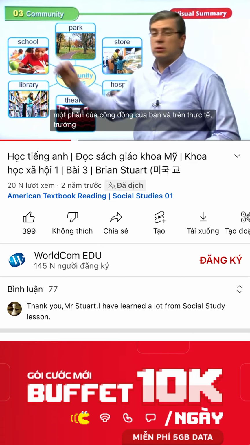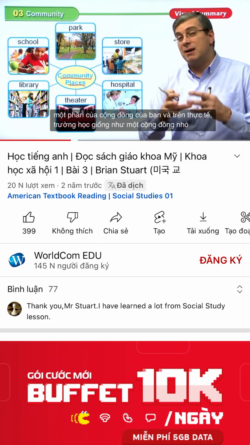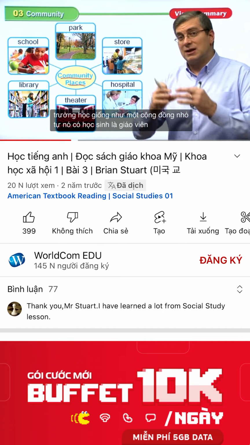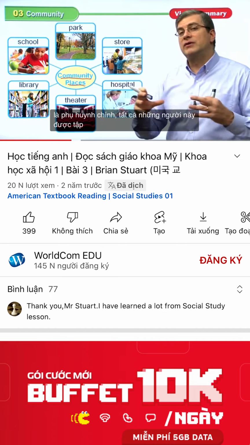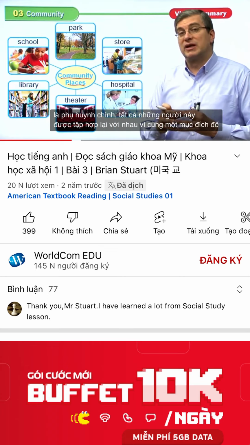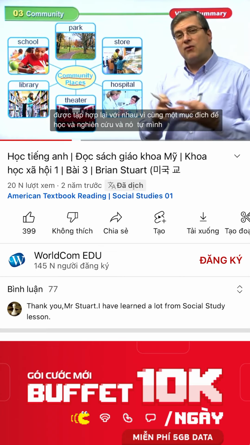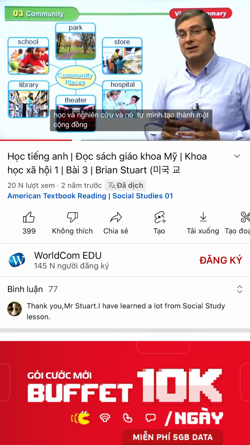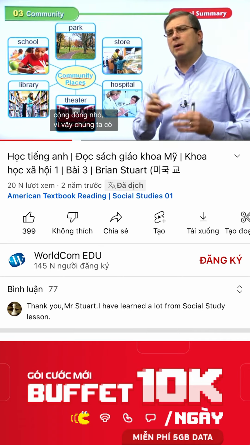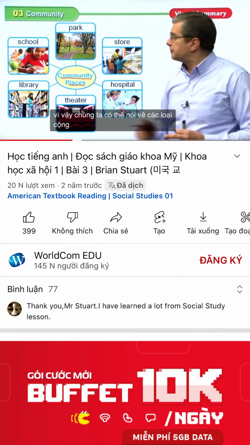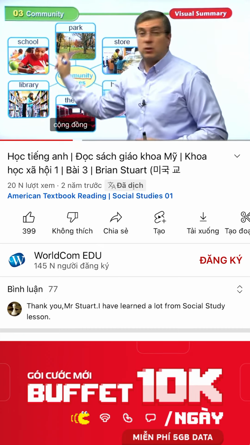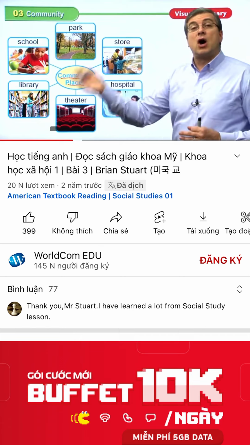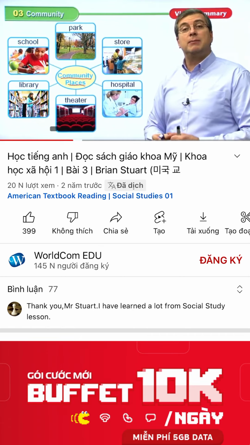And in fact, a school is like a small community by itself. It has students, teachers, principal, parents. All these people are drawn together for the same purpose, to learn and to study. And it forms a small community by itself. Okay? So we can talk about different types of communities, right? There's a community in which you live. There's a community in which you study. Your father's office, that's like another community by itself.